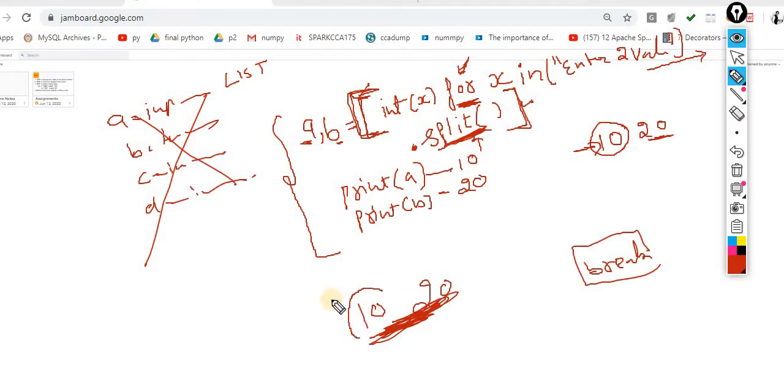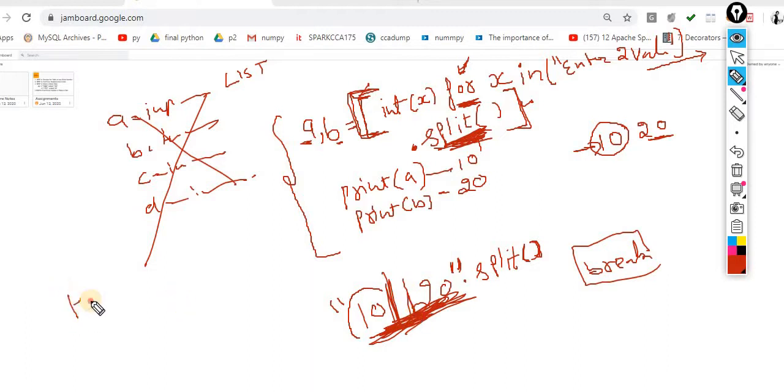Now what I am doing: it is in string format, and with the help of split I am breaking it. I am not destroying it, I am just splitting it into two different values. By default, when I leave this empty, it automatically splits according to space.